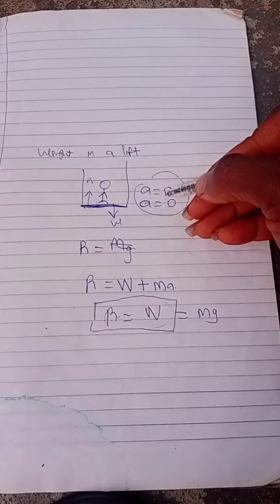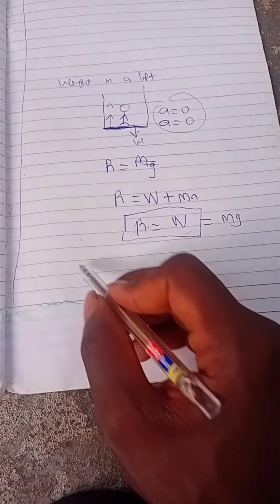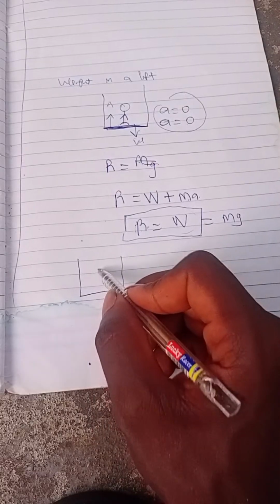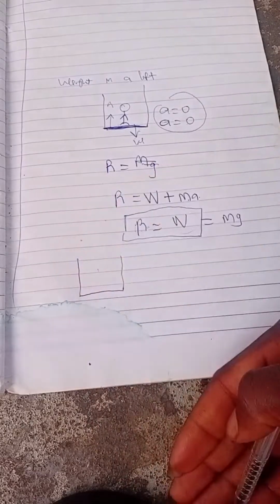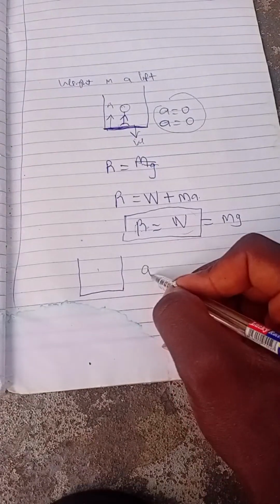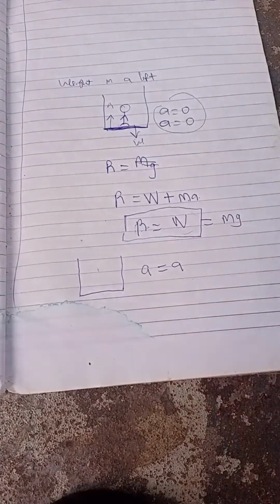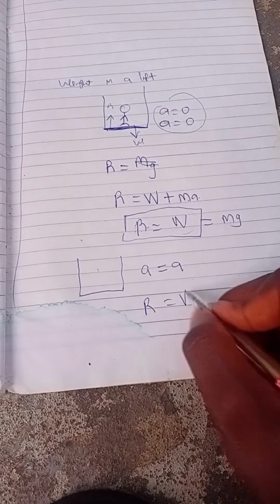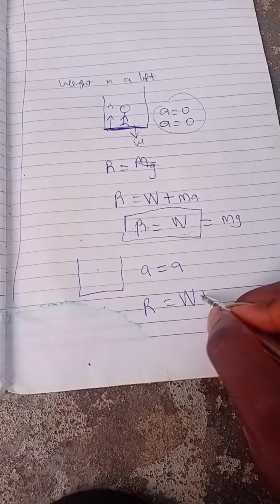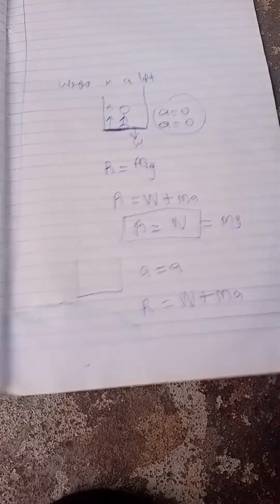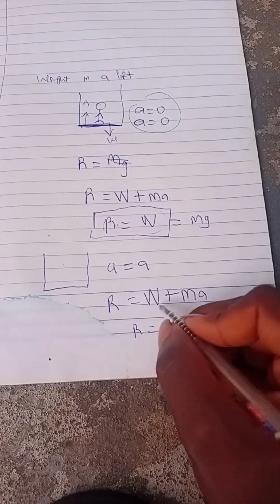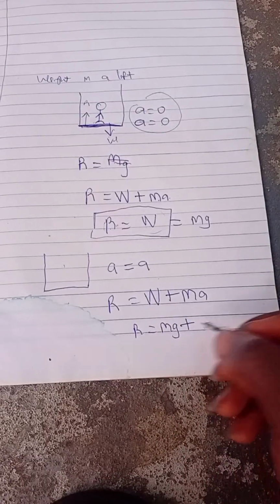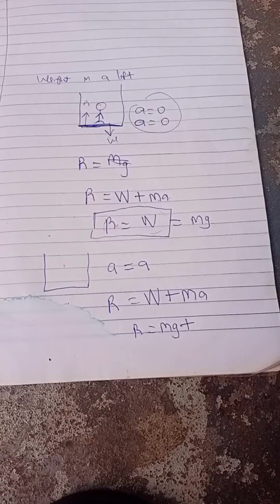But if the lift is moving downward with an acceleration A, the apparent weight is going to give us the weight of the body plus mass times acceleration. So the apparent weight is going to give us what? Mg plus, is it plus now? No, it's minus.